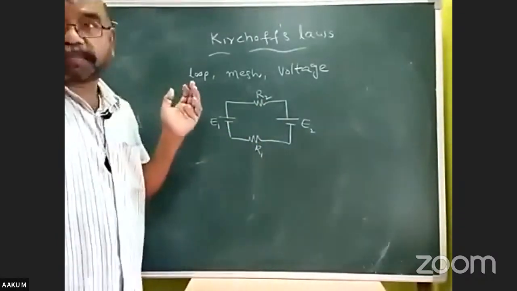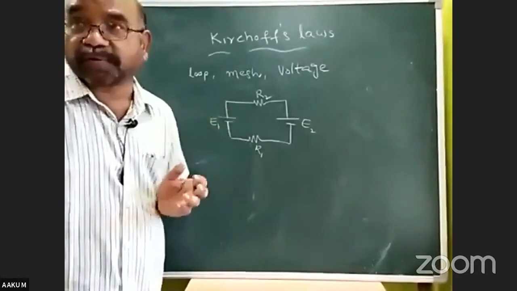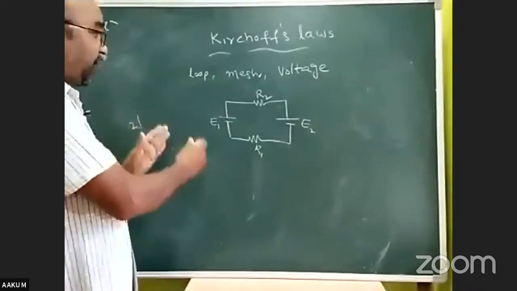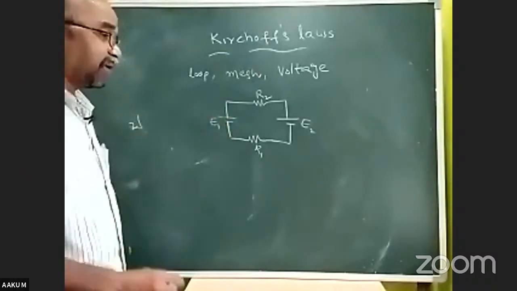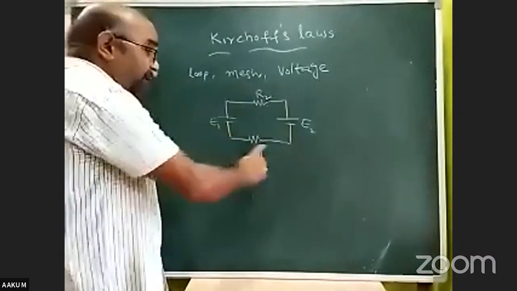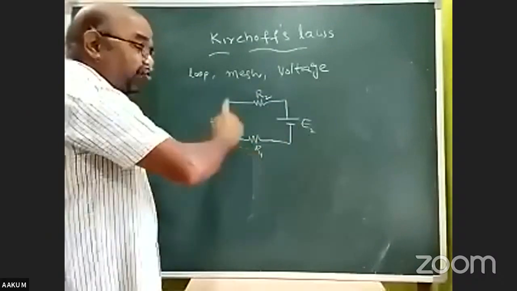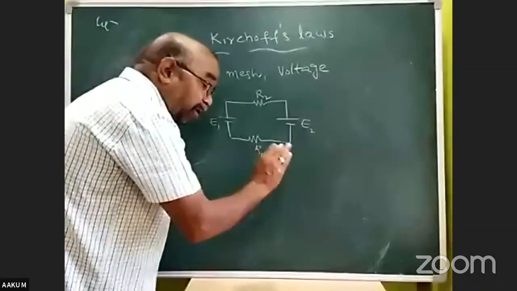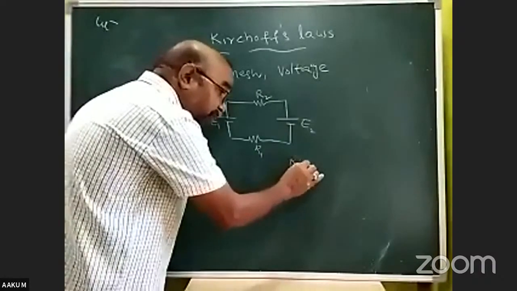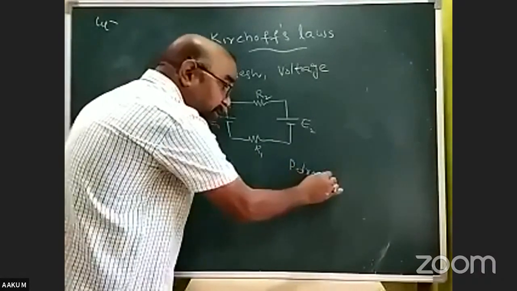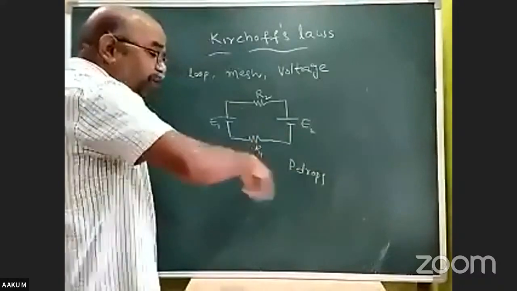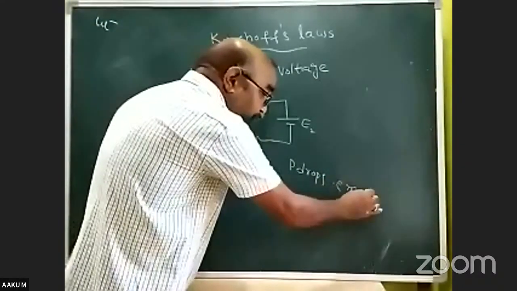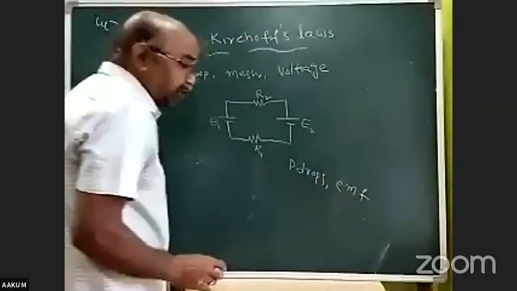So what is Kirchhoff's second law? Kirchhoff's second law is the voltage law, loop law, mesh law. It tells us that in a closed mesh, the algebraic sum of potential drops and electromotive forces is 0.